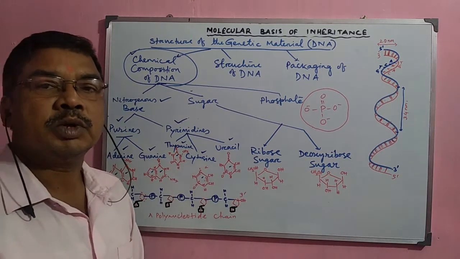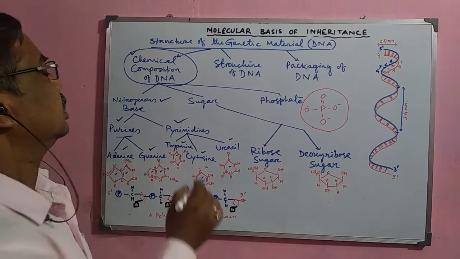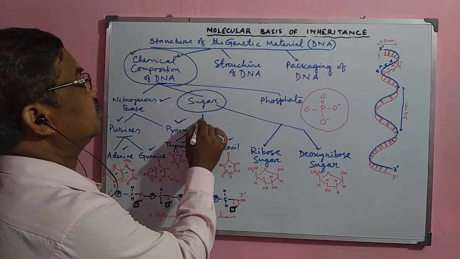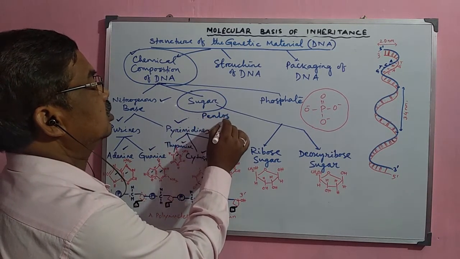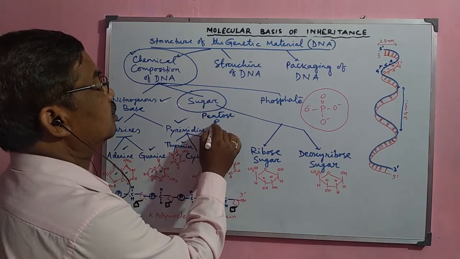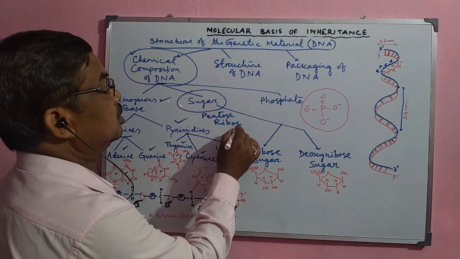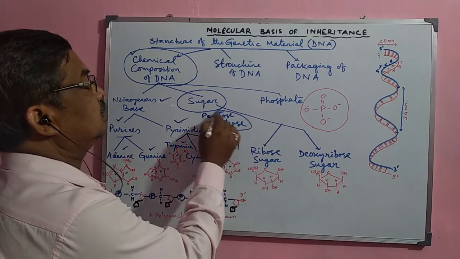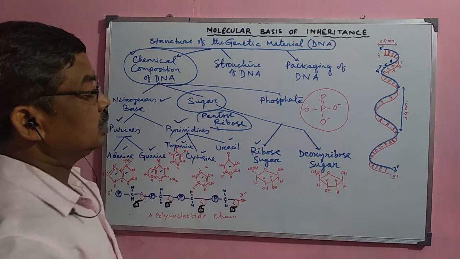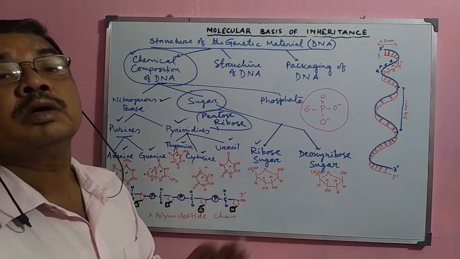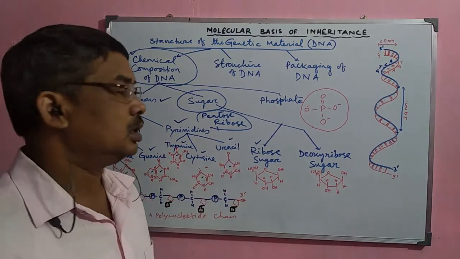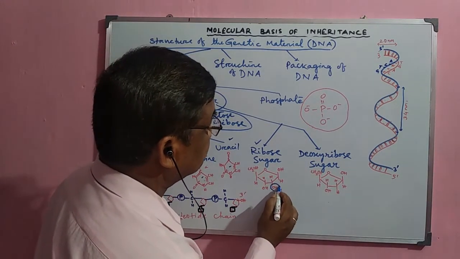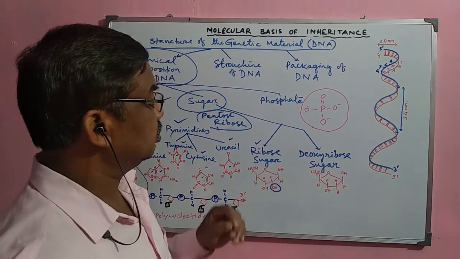Another important constituent of the DNA molecule is the sugar. This sugar is a pentose sugar, which is commonly called ribose sugar, and sometimes deoxyribose sugar. This ribose sugar is normally present in the RNA molecule, not in the DNA. This ribose sugar has an oxygen here, an OH group is there.